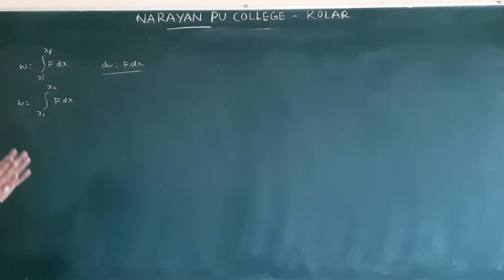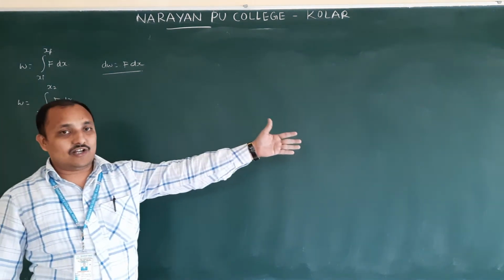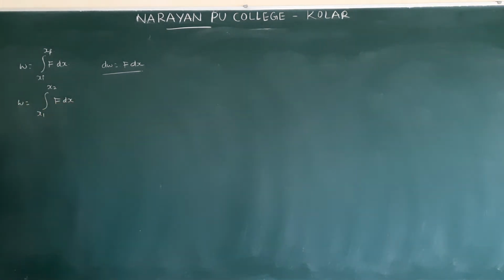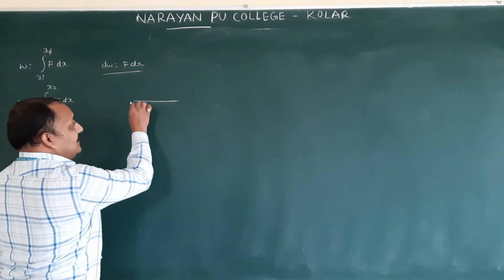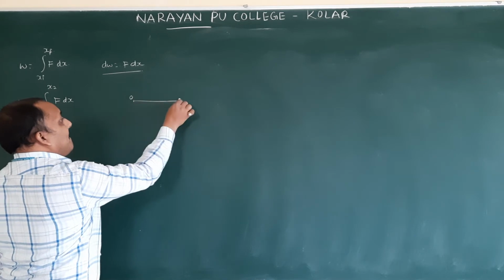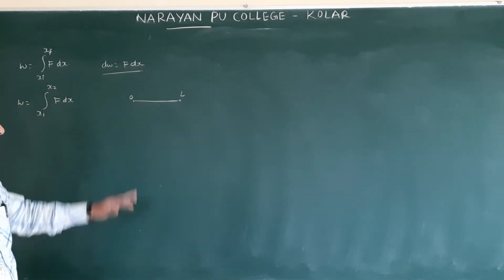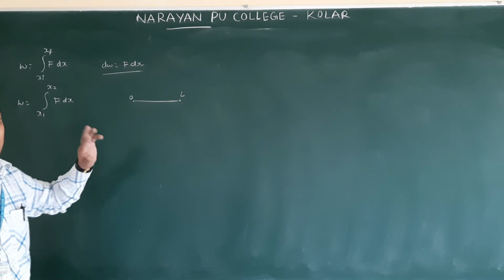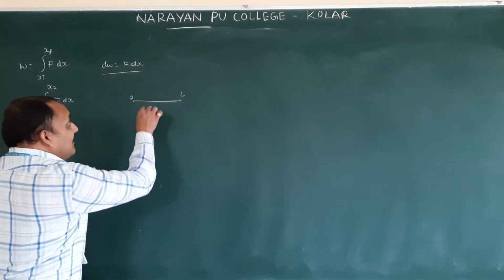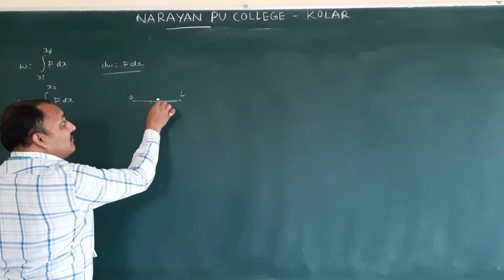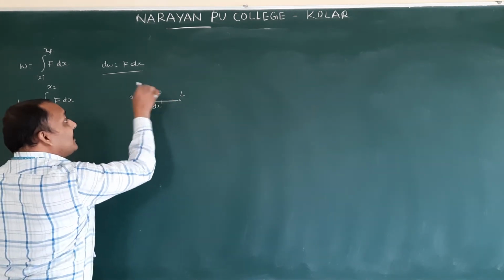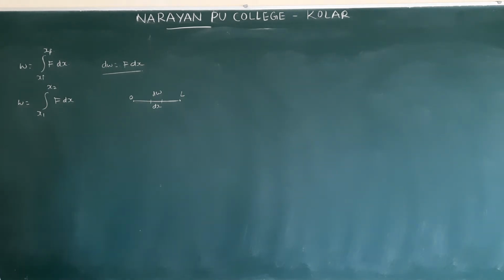For a small change in displacement, let us say an object is moving from this end of the board to that end of the board. Then, from the origin, the board length L we will take. This is the length of the board, from the origin till the length of it. Initial position is 0, final position is L. In this we will take a small distance, that is dx. To move this small distance, the work done is dW. Then how much work done? dW equal to f dx.